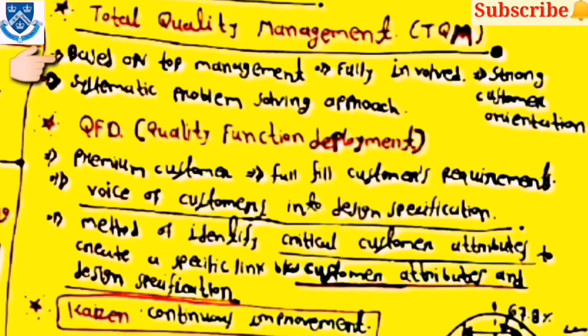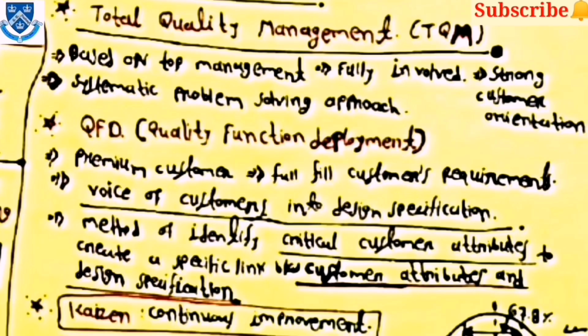Then total quality management, TQM, is there. It is based on top management, then full involvement, strong customer orientation, and a systematic problem-solving approach. And then QFD is there, quality function deployment. Then premium customer is there, to fulfill customer requirements and translate the voice of the customer into design specifications. Then the method of identifying the critical customer attributes to create a specific link between the customer attributes and the design specification. Then the meaning of Kaizen is continuous improvement.